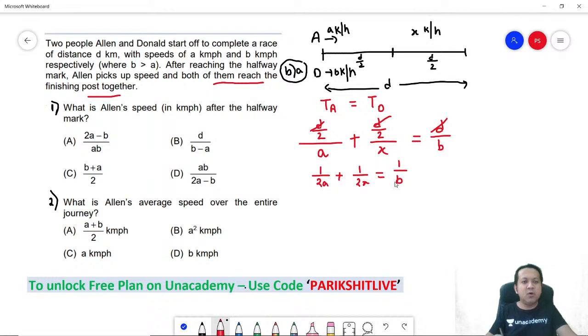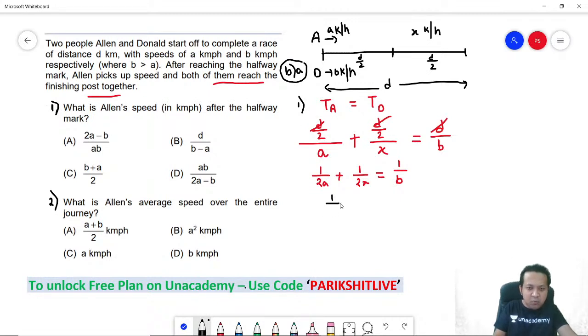1 by B. What is the question asking you? The first question tells you to find the speed after the halfway mark. So can I say the speed after the halfway mark is nothing but x? That's what you have assumed. So it's all about finding out the value of x.